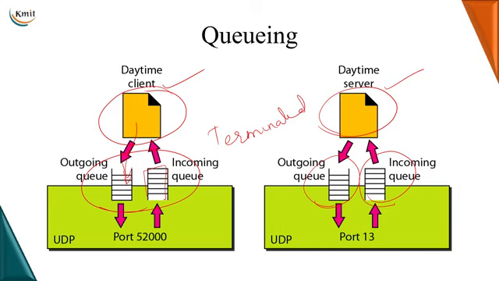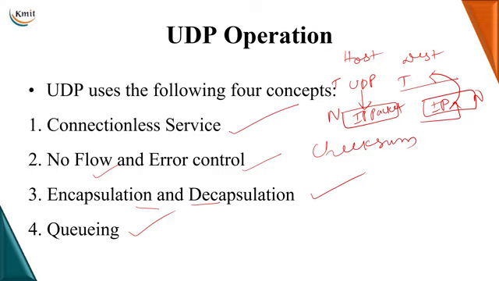So this is how we specify the operation of UDP, where it's connectionless, has no flow control and only limited error control, does encapsulation and decapsulation of the user datagram into the IP packet, and makes use of queues. So this was about your transport layer, where we have talked about process to process delivery, about the port number, about the socket address, about the User Datagram Protocol, and about its services and its operation. Thank you.